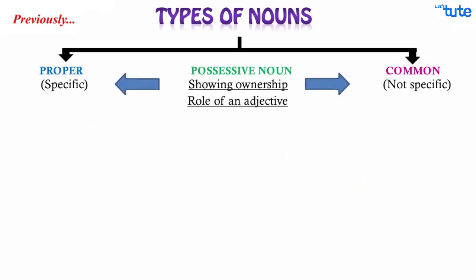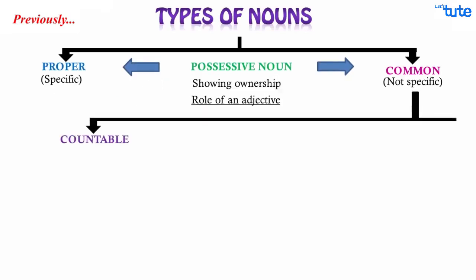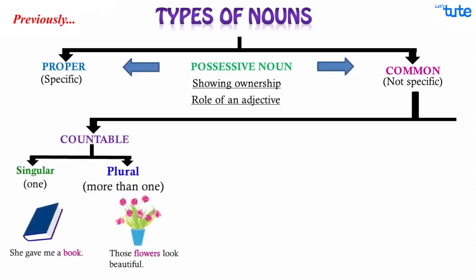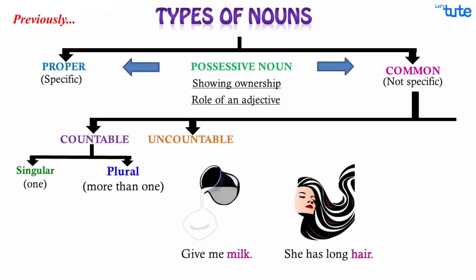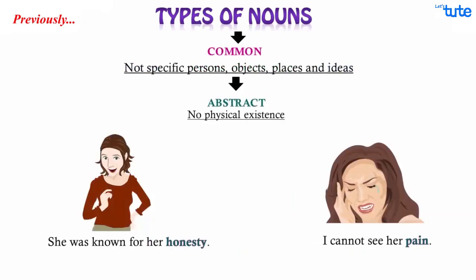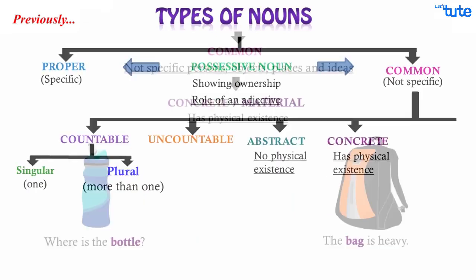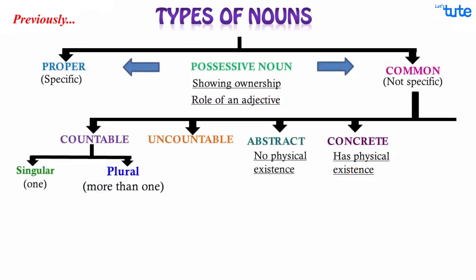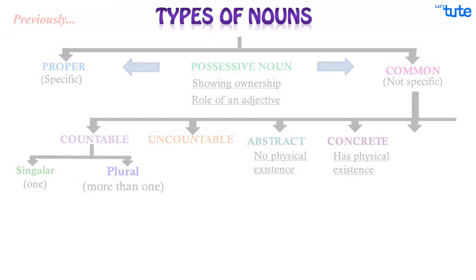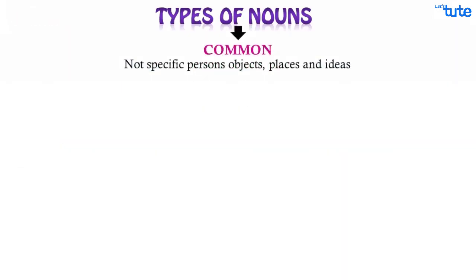Then we saw that common nouns had some more subparts as countable nouns, further divided into singular and plural nouns. Then we have uncountable nouns. Then abstract nouns and concrete nouns. Come, now let's understand the next type of nouns, further classified under common nouns.